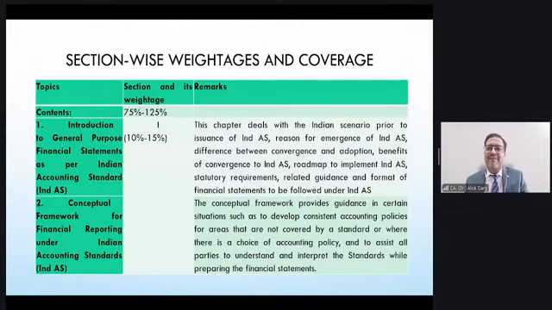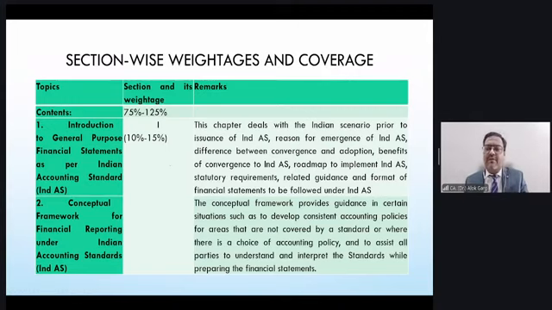Talking about the weightage, for every student the most important aspect is which chapter, which standard covers what amount of marks. I think that is very, very important. When I was a student, I qualified in 2007, and the first question in my mind was which chapter contains how many marks. That is weightage. If you look at the first section, which is introduction to the general purpose financial statement, which is the conceptual framework for financial reporting, this section 1 covers 10 to 15% of the weightage.